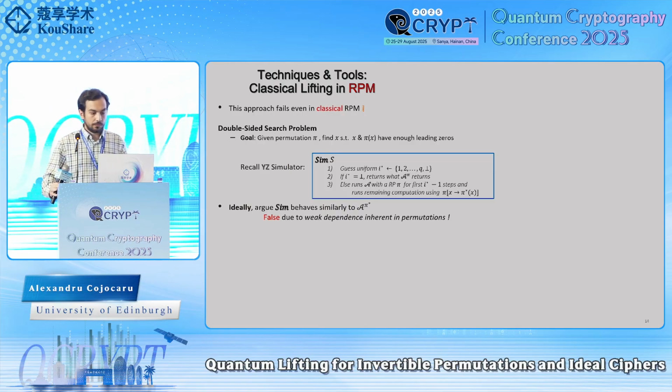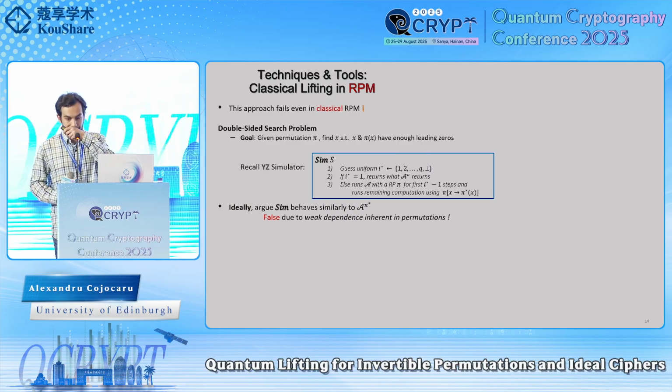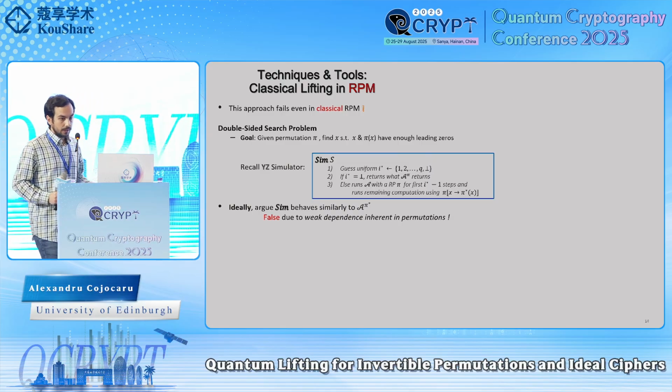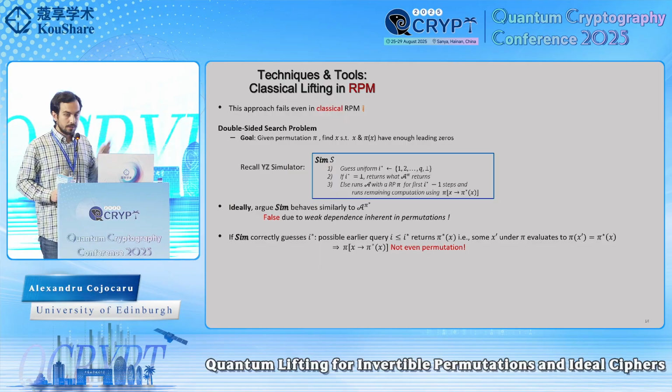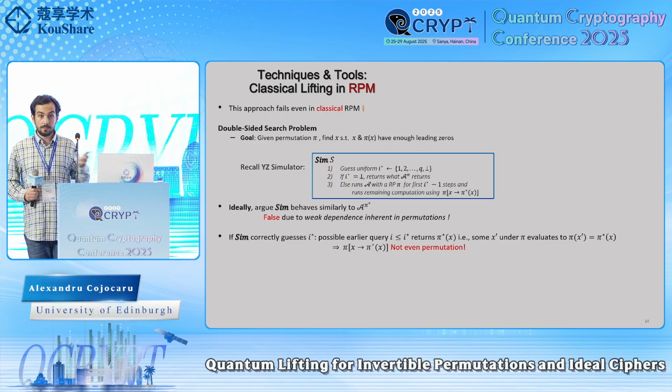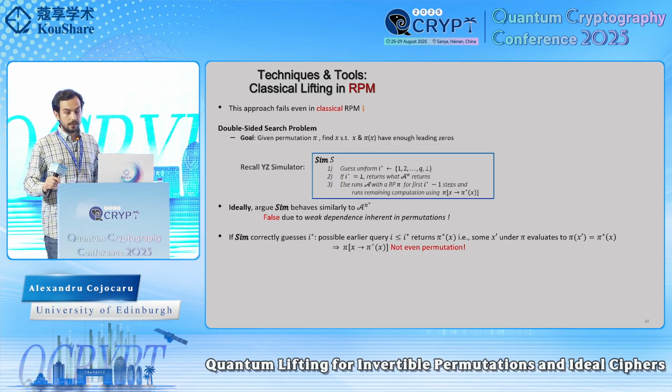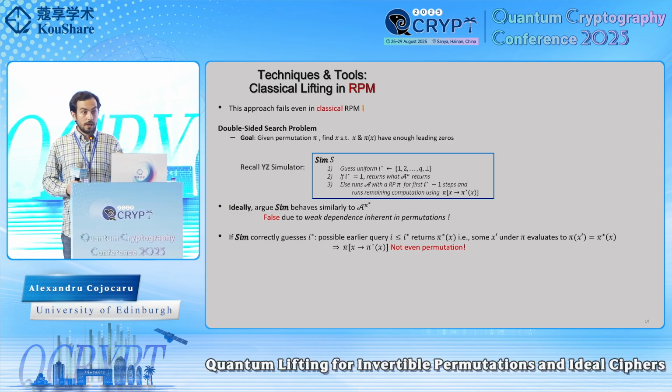But this is going to fail due to the inherent dependencies inside these permutations. So what do I mean by this? Consider the scenario that the simulator is able to guess correctly the index of the query at which the outcome has been queried. But there can still be a situation that a previous query is resulting in exactly the reprogrammed value.